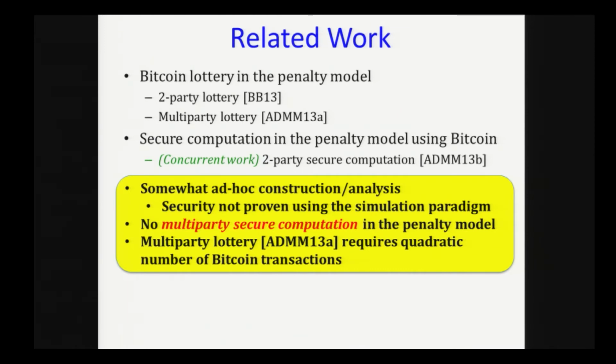And there are also some trade-offs between our protocols in terms of the number of rounds required versus the number of transactions relative to other protocols. In a follow-up work, we also show constant round secure computation with penalties. So in the current work, we only show a protocol with linear number of rounds. But this follow-up work uses quadratic number of transactions, whereas we require only linear number of transactions.